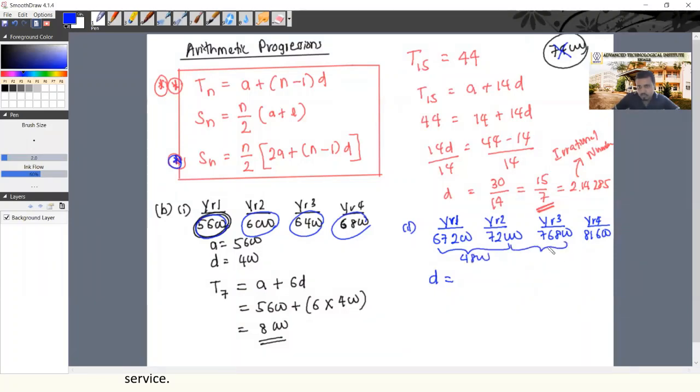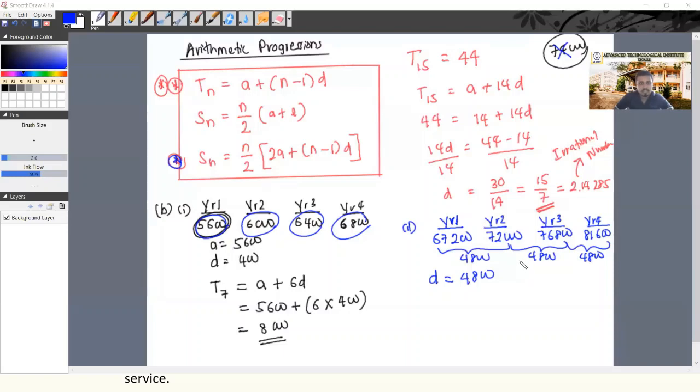What about these two? 76,800 minus 72,000 is again 4,800. Here also again the difference is 4,800. Therefore, there is a common difference worth 4,800. Then this is also an arithmetic progression.